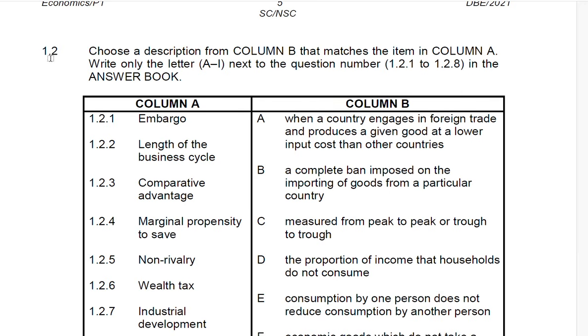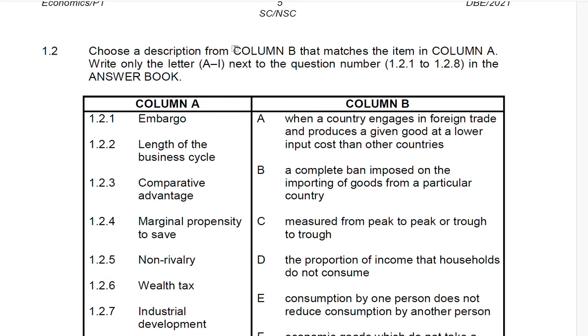We are now looking at 1.2. Choose a description from column B that matches the item in column A. Write only the letter A to I next to the question numbers 1.2.1 to 1.2.8 in the answer book.